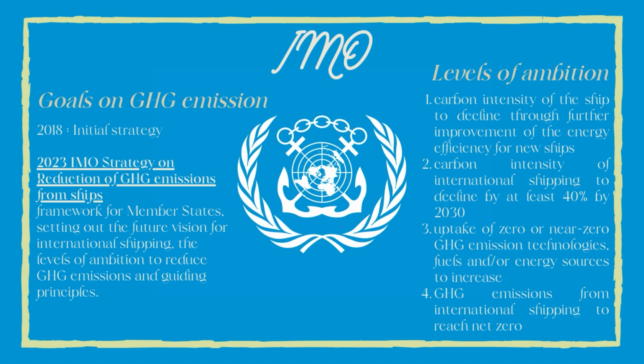The third one wants zero or near-zero GHG emission technologies, fuels or energy sources to increase. And the final level of ambition is for the GHG emissions from international shipping to reach net zero around 2050.